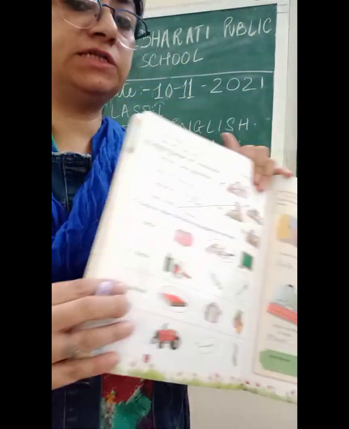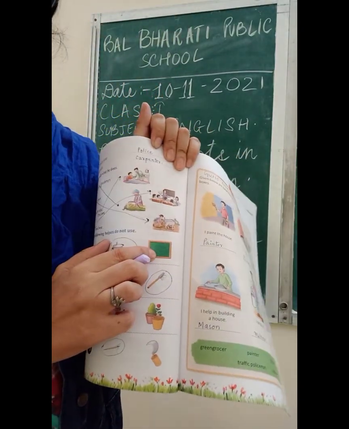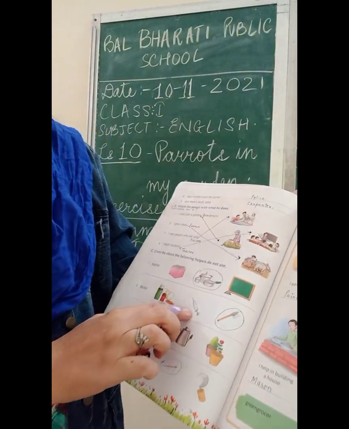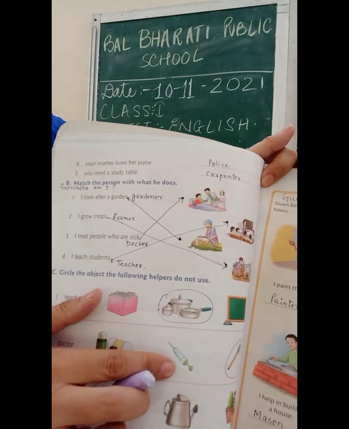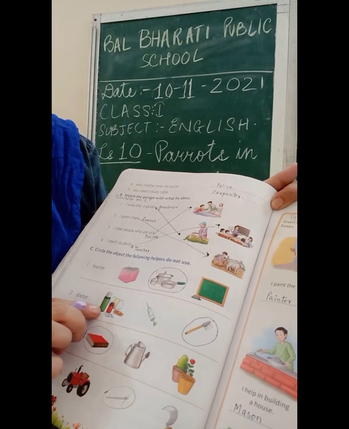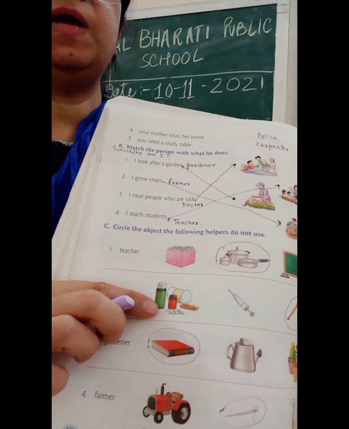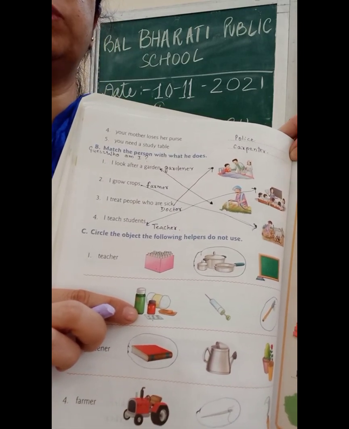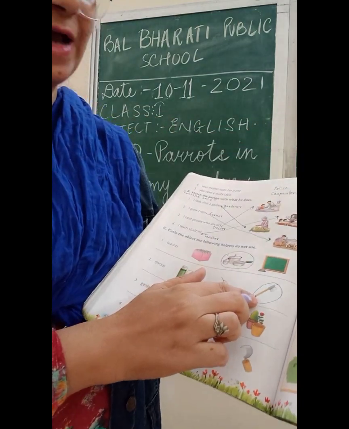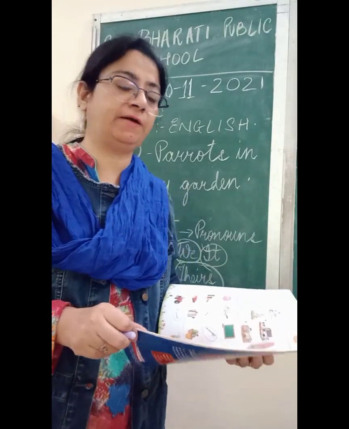For example, you can see here. Yes, it is a green board. Then you can say it is an injection. It is an axe. They are utensils. They are medicines, because there are more than one. It is an injection. It is an axe. So for one thing we use it, for many we use they.